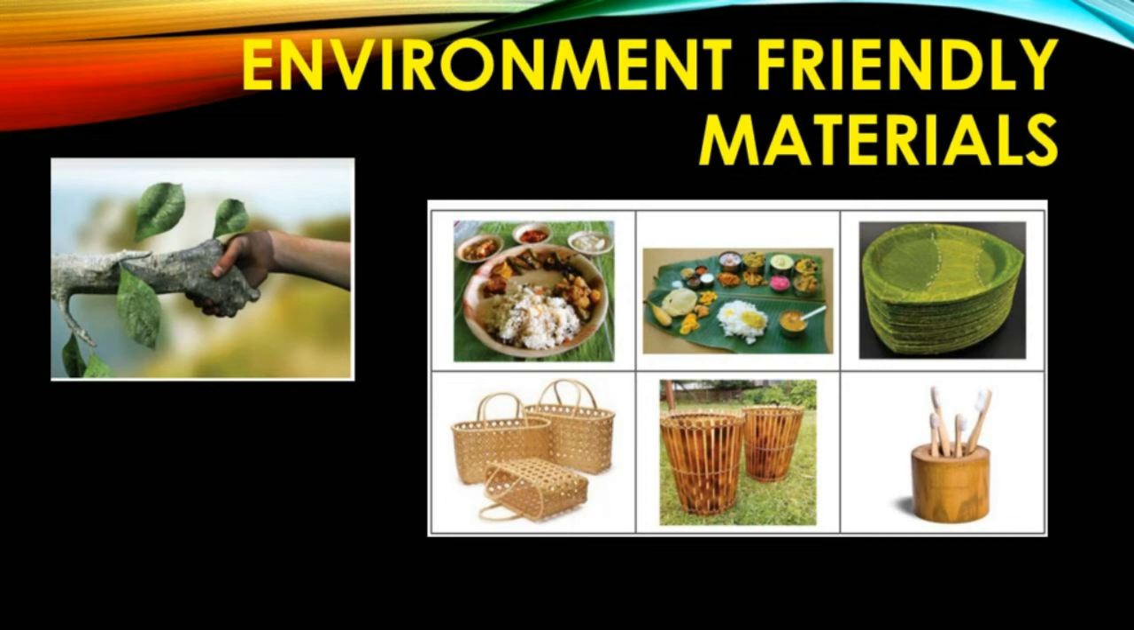Environment-friendly materials. Things that can be decomposed or broken down by microorganisms are biodegradable. They can return to the soil and enrich the soil. Materials which are beneficial to the environment and do not cause harm are called eco-friendly materials. For example, banana leaves are used as plates. They are fully biodegradable and do not contain chemicals like thermocol, plastic or coated paper plates. Bamboo is used to make many things such as bags, dustbins and even toothbrushes.